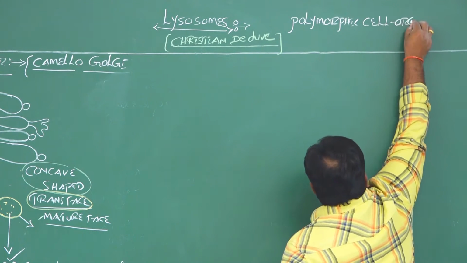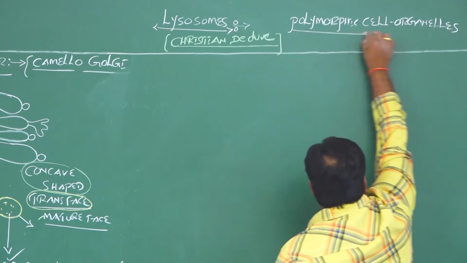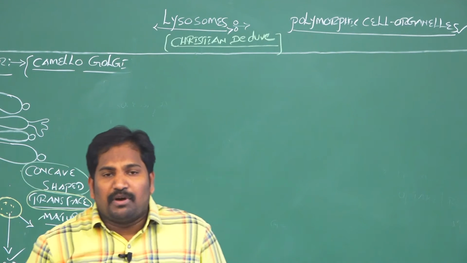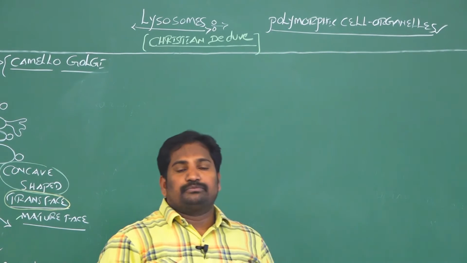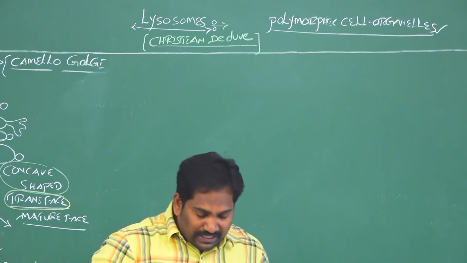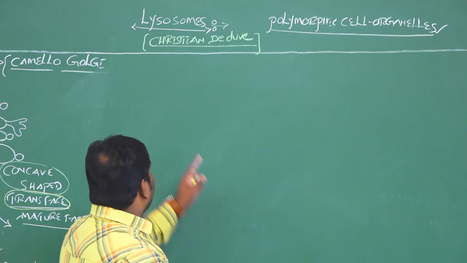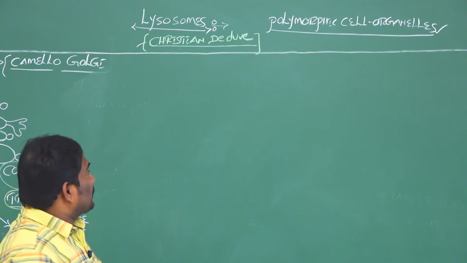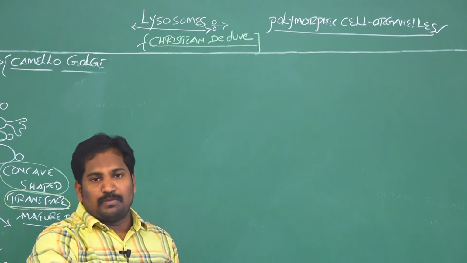Why are lysosomes called polymorphic cell organelles, we will discuss. Which of the following endomembrane cell organelles is called a polymorphic cell organelle? Lysosomes. Lysosomes are commonly called suicidal bags. Why are these lysosomes called suicidal bags? We will discuss in this class. The scientist Christian de Duve first discovered lysosomes. It is the third endomembrane cell organelle.